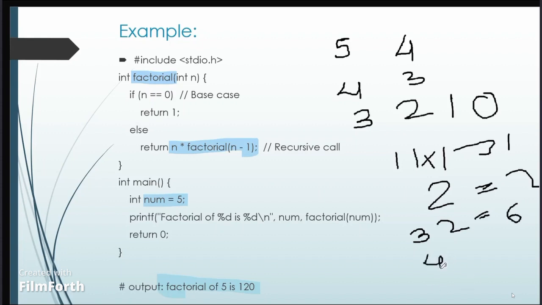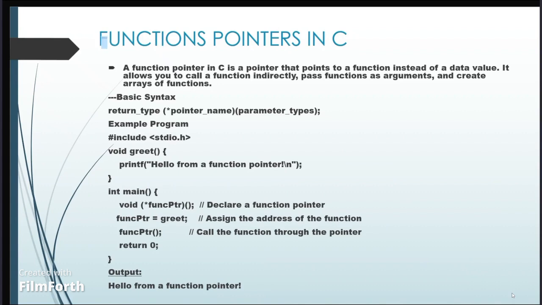And same, 4 into 6 is equal to 24. Here we take 5 into 24, and we get the result as 120. Thus the output is 120, which is the factorial of 5. And the next topic is function pointers in C.